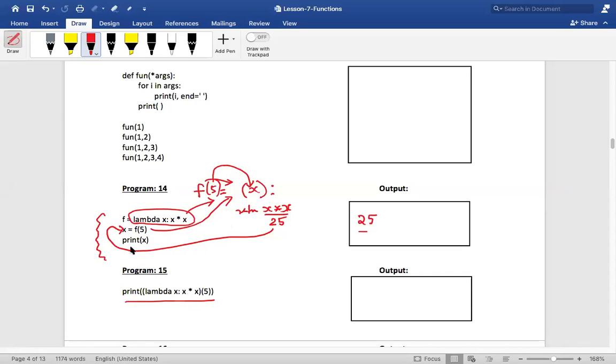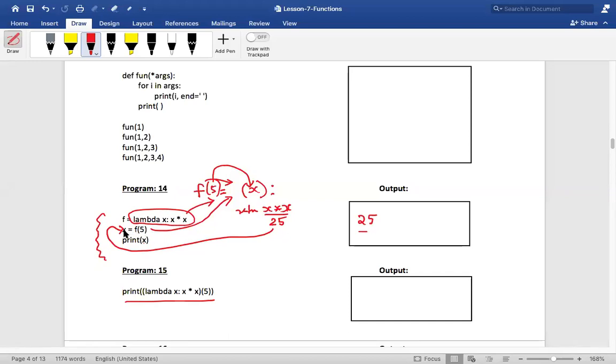Now print, what is print? Let us compare with this. What is printing? What is there in this program 14? What is there, Akshada, inside the print function? X is there, isn't it? What is x? F of 5. What is f? Lambda of x colon x into x, isn't it?